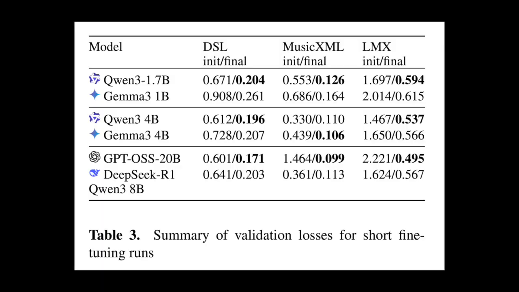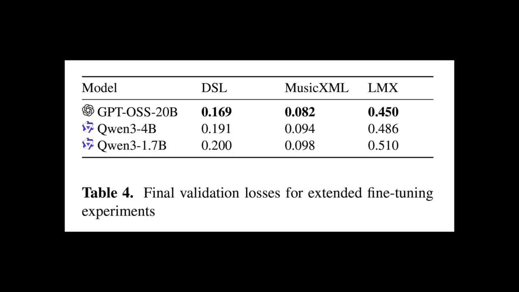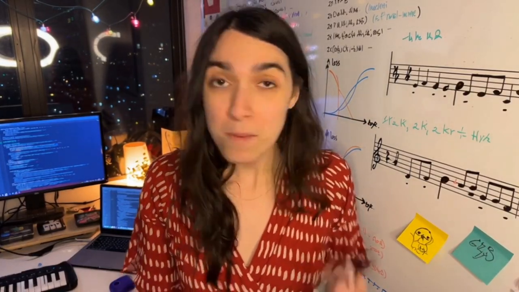How do the models do when we train them on all this data? Well, as you can see, a pretty consistent trend emerges across all 6 models. Music XML scores the lowest validation loss, while the DSL sits at about twice the loss of Music XML, and LMX scores about 5 times the loss of Music XML. It might seem counterintuitive, since it seems like the models are doing the best at learning Music XML, but because Music XML is so bloated, the information content of each token is relatively low, and so the model can score a pretty low loss just by learning to close all the XML tags it opened, without learning any of the deep musical structure.